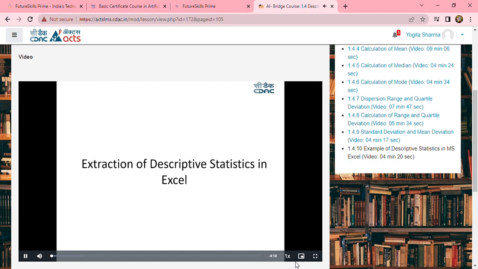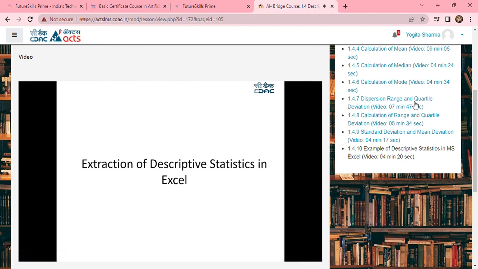Extraction of descriptive statistics in Excel. In the last sessions, we have seen how to obtain the values of mean, median, mode, and standard deviation, that is, all the measures of central tendency and dispersion, by using the inbuilt functions of Excel. Now, in this particular session, we are going to learn how to obtain all the descriptive statistics at one go by using an add-in in Excel. Without delay, let us go into that particular problem.